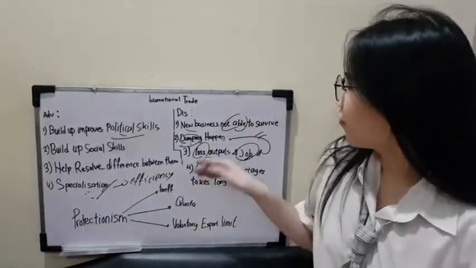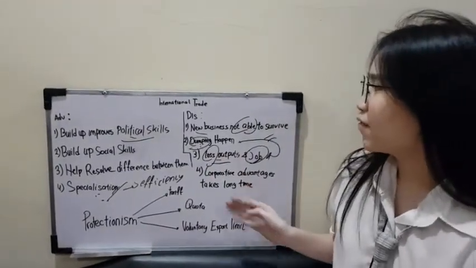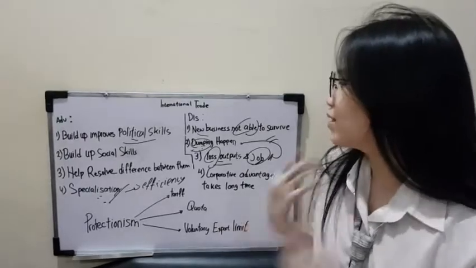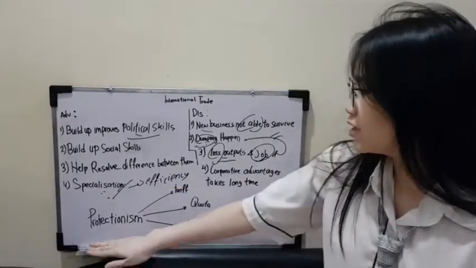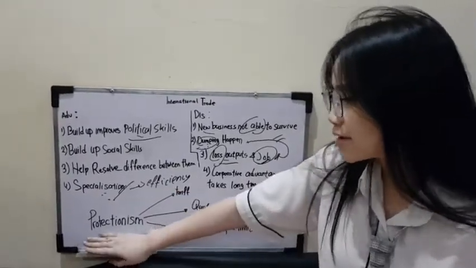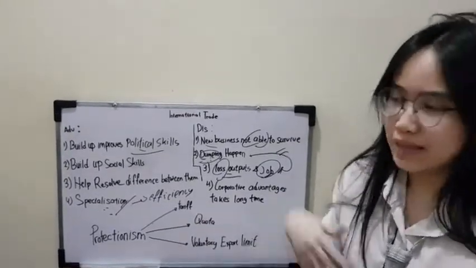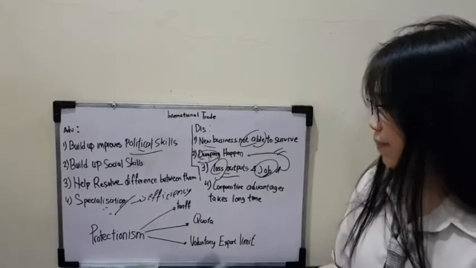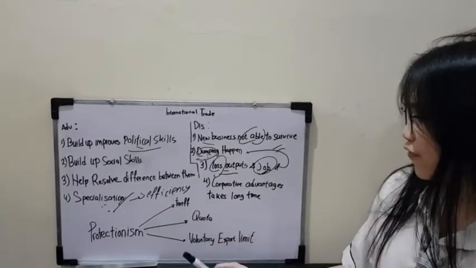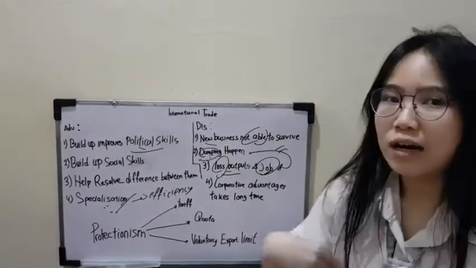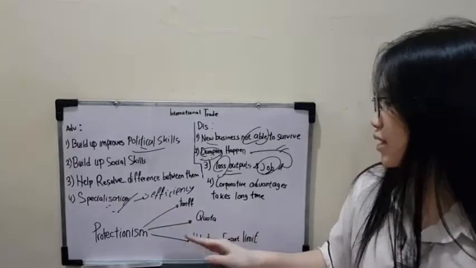Because of this disadvantage, of course, the government needs to take action. Now, what is their action? Their action is to do protectionism. Protectionism is the way the government is able to protect local businesses. Now, what ways can they do this? First is tariff, quota, and voluntary export limit. There are more, but now we will only discuss these 3 points.